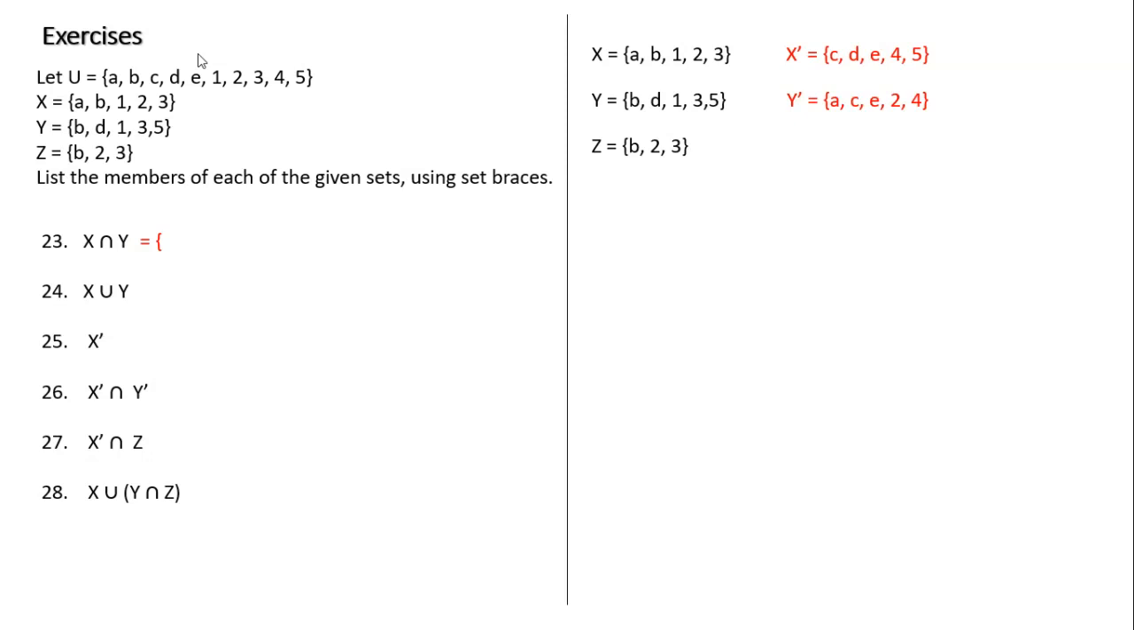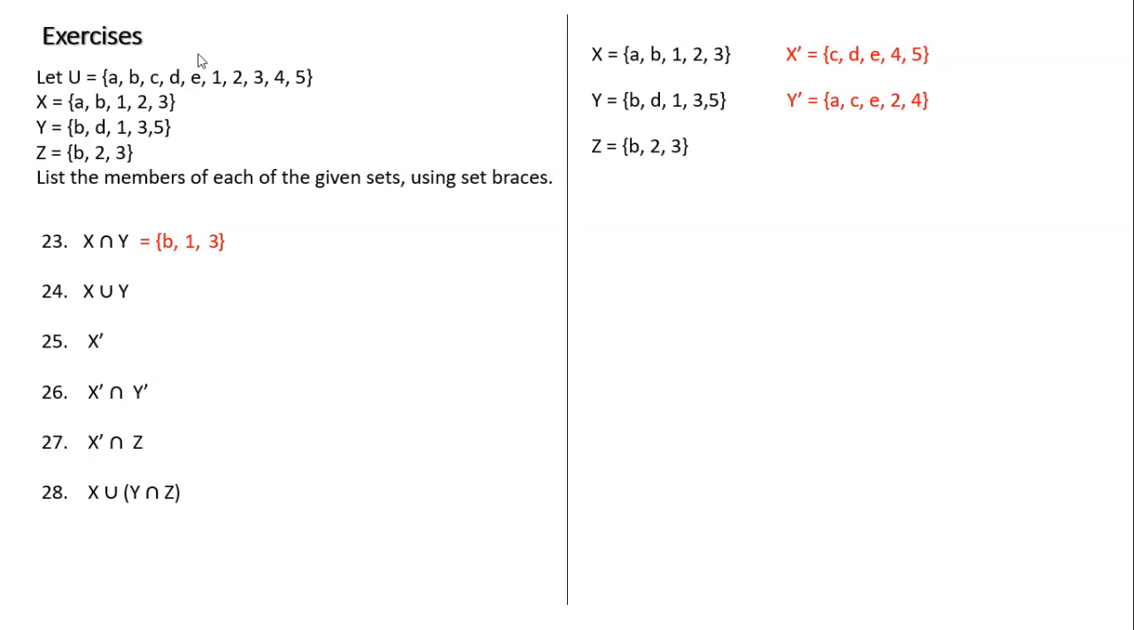So let's do the first one, the intersection of X and Y. What do they both share? X has a B, so does Y. X has a 1, so does Y. X has a 3, so does Y. And that's it. So the intersection between X and Y is just the B, 1, and 3. These are the only elements that they share. These are where they overlap.